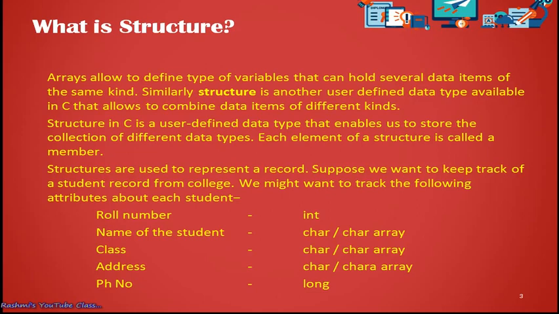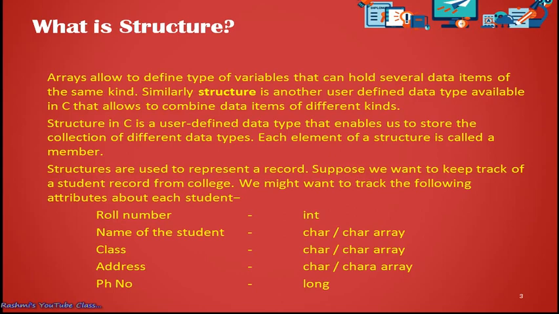At first we came to know about this concept. Thereafter we came to know that array is the data structure which can hold many values of similar type in a single variable. Now we are learning structure.